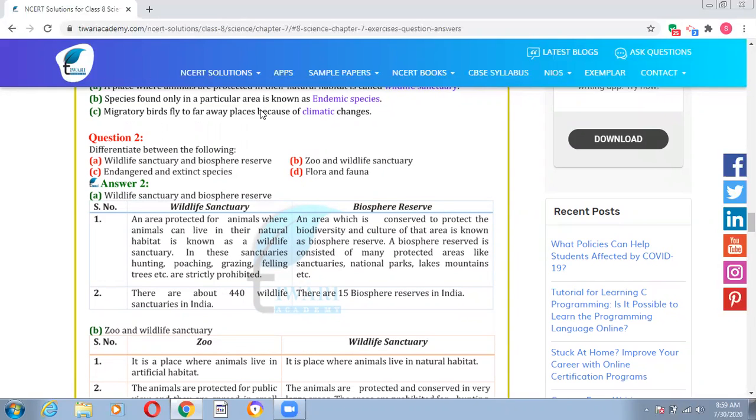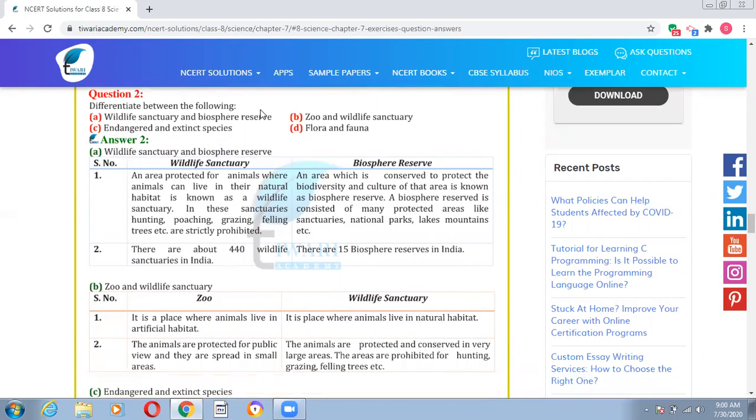Whereas biosphere reserve is an area which is conserved to protect the biodiversity and culture of that area. It consists of many protected areas like sanctuaries, national parks, lakes, mountains. There are about 440 wildlife sanctuaries in India, and about 15 biosphere reserves in India.